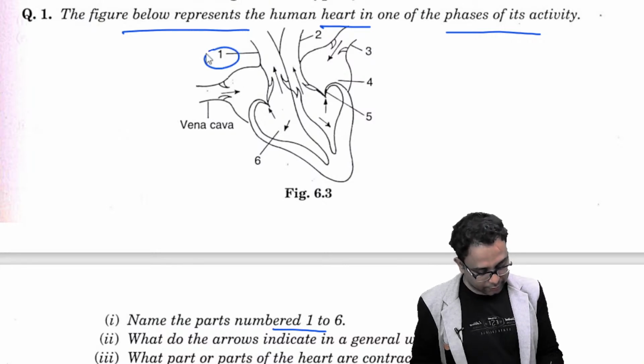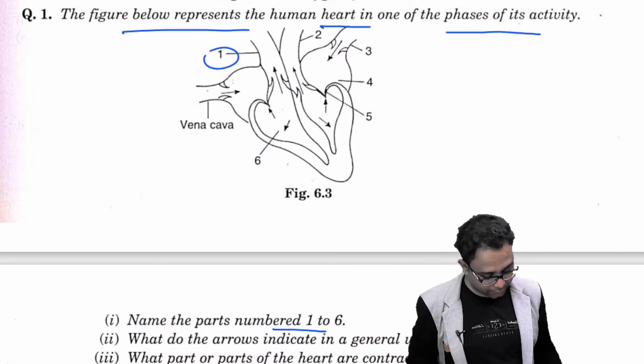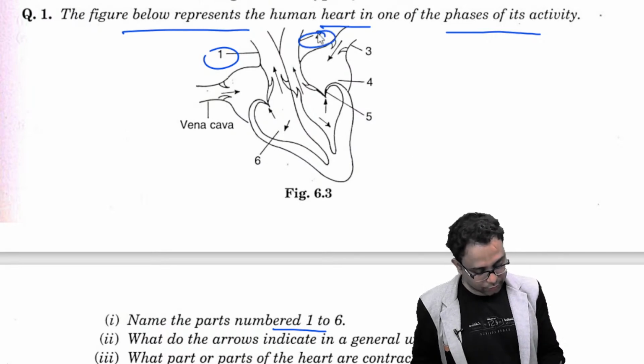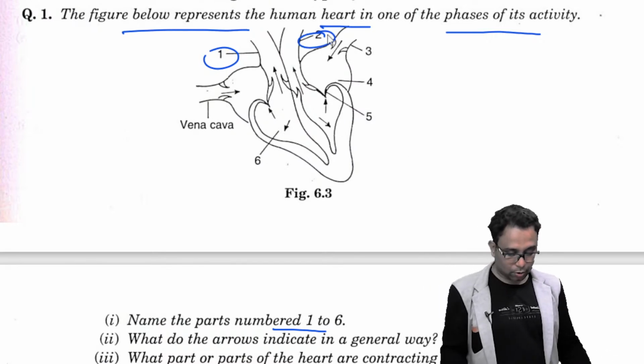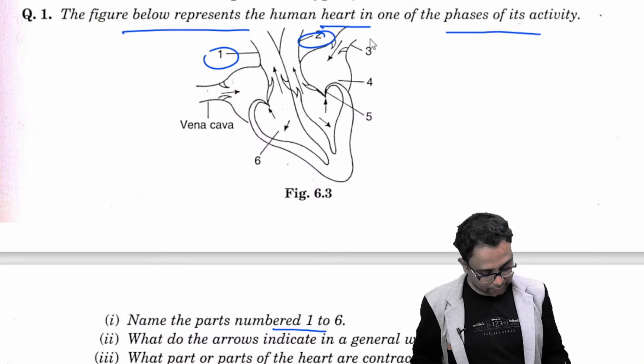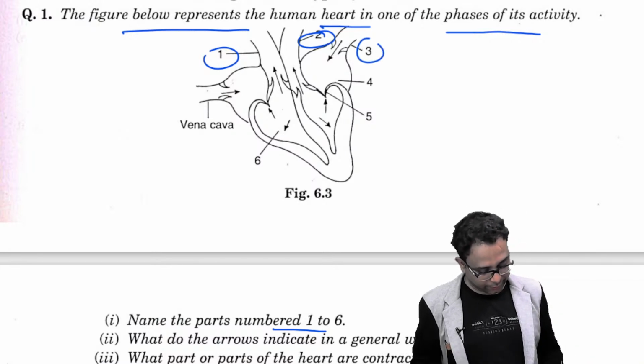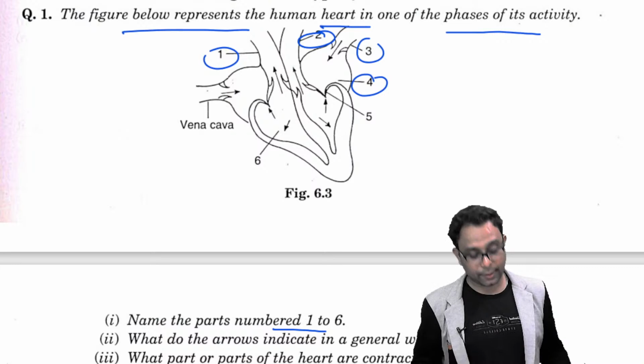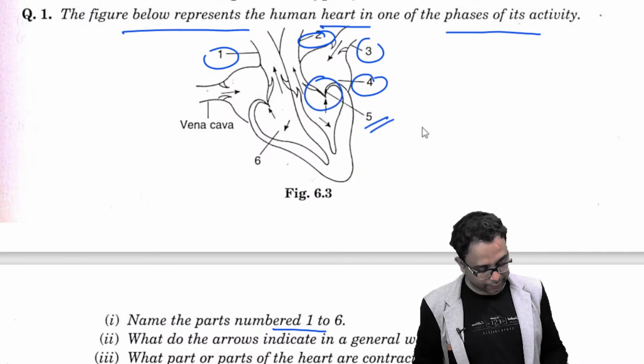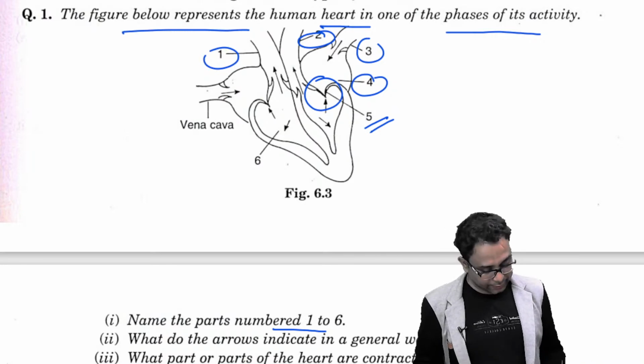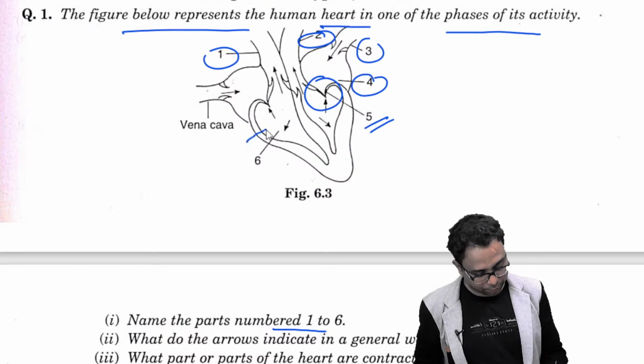Look, this one is the part, that is the pulmonary artery. Number 2, this one is the dorsal aorta. This number 3 part is the pulmonary vein. Number 4 part is the left atrium or the left auricle. And the number 5 part is the mitral valve or the bicuspid valve. And the number 6 in that particular position is called the right ventricle.